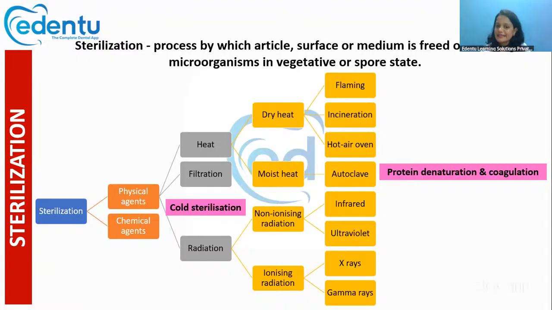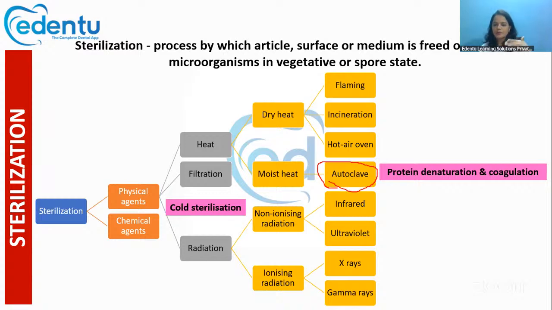Heat can be of two types: dry heat and moist heat. Dry heat includes flaming, incineration and hot air oven. And in moist heat, the most important method is the autoclave. In these heating methods, mainly the protein of the bacterial cell is getting denatured.